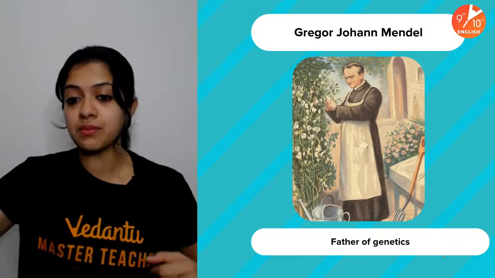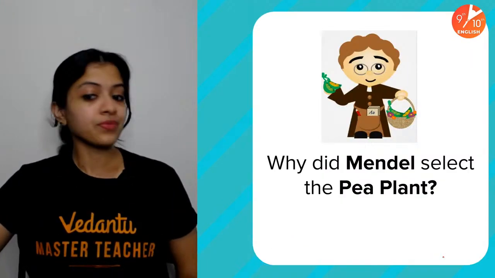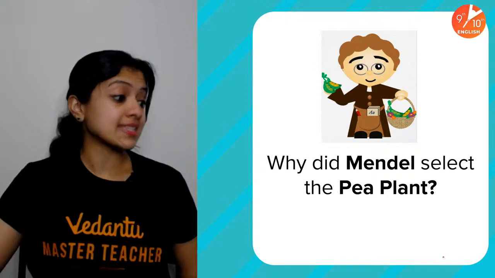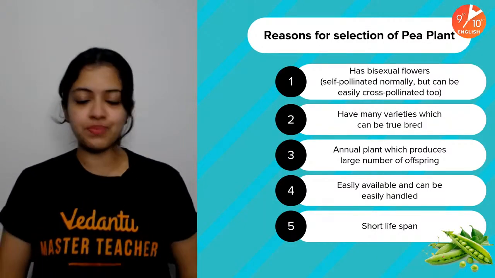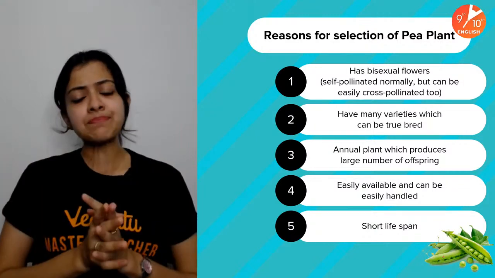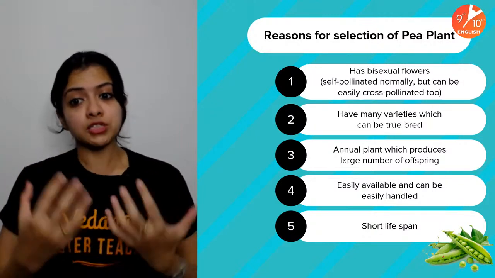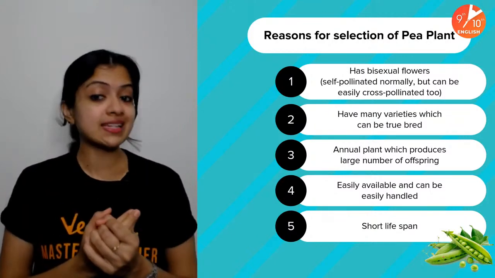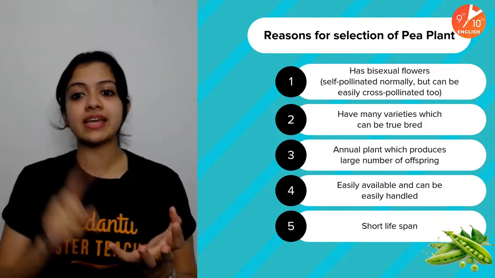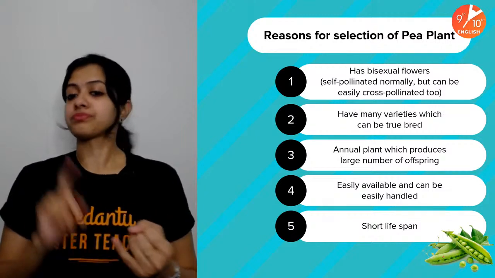And what is the scientific name of pea plant, guys? Pisum sativum, absolutely, Pisum sativum. So the reasons for the selection of pea plant are these. It's a plant which has bisexual flowers, which means it's normally self-pollinated, but it can be easily cross-pollinated as well, which makes it a good candidate for a genetics experiment.